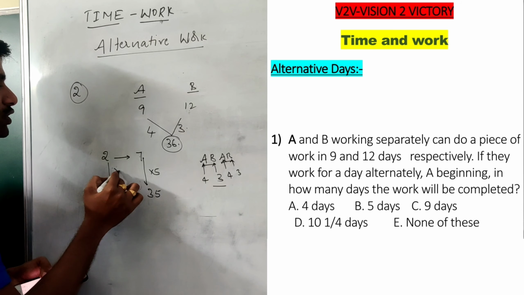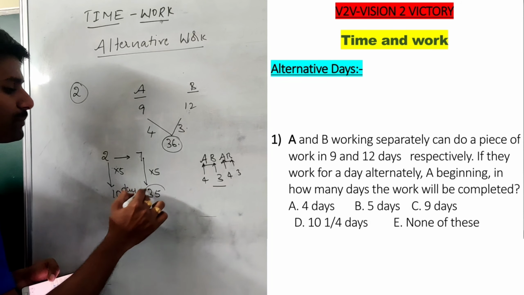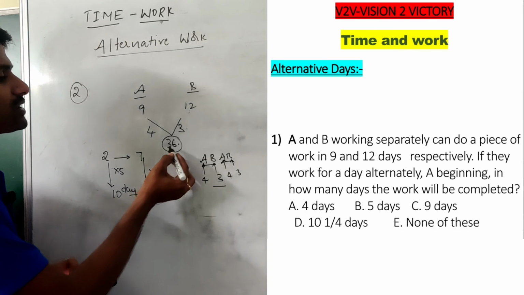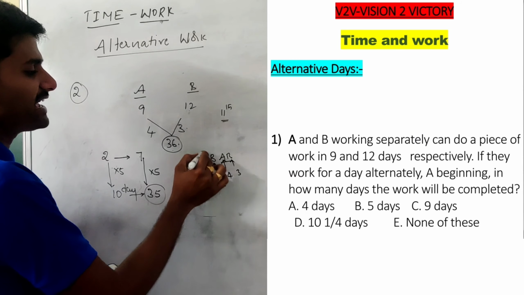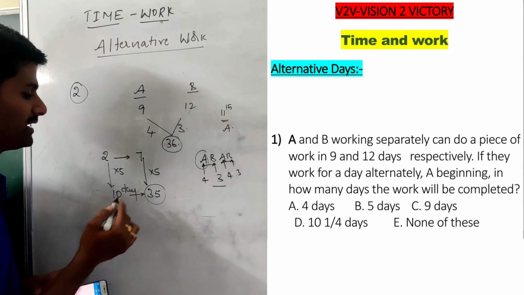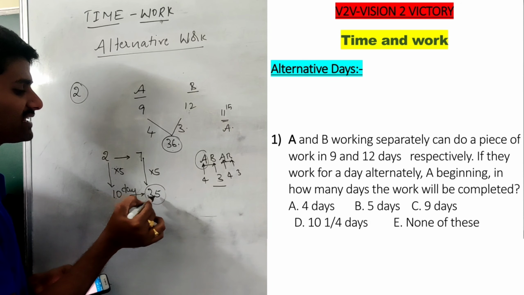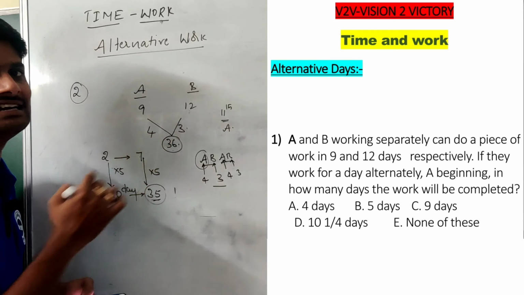In the same way, 2 5s are 10. It means in 10 days they have completed 35 units. But we need to complete 36. We know that on the 11th day, why? Because A starts on the first day, which means on the 11th day A is performing. After the end of the 10th day they have completed 35 units, but they have 1 unit left on the 11th day.